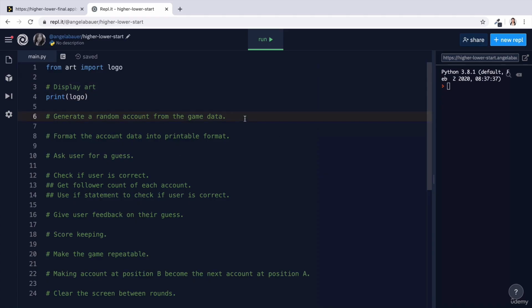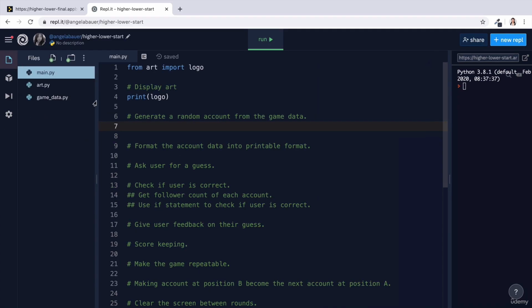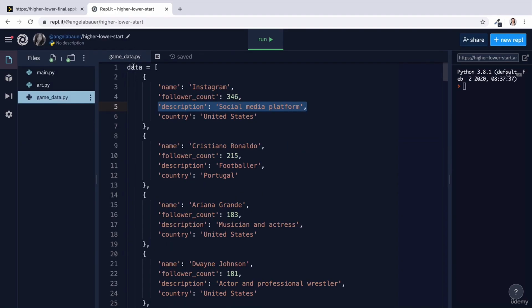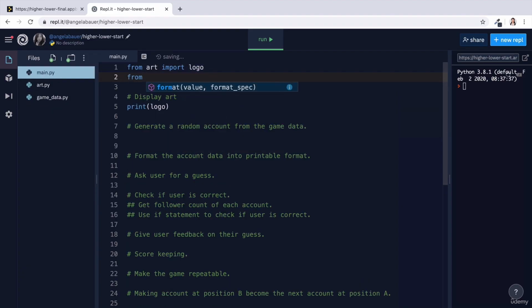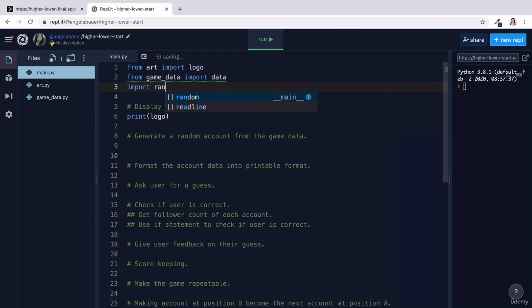The next one is to generate a random account from the game data. And remember, the game data is here in a separate file, and the data is held inside a variable called data. So let's go to the top and let's do the same thing. So from game data, import data. And now we can use that data to generate a random account. In order to generate a random item from that list, we have to use the random module. So I'm going to import the random module.